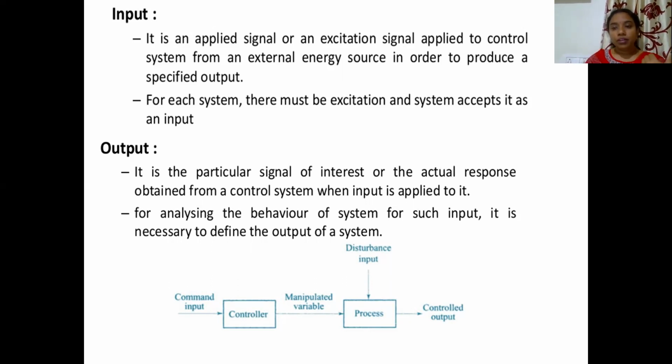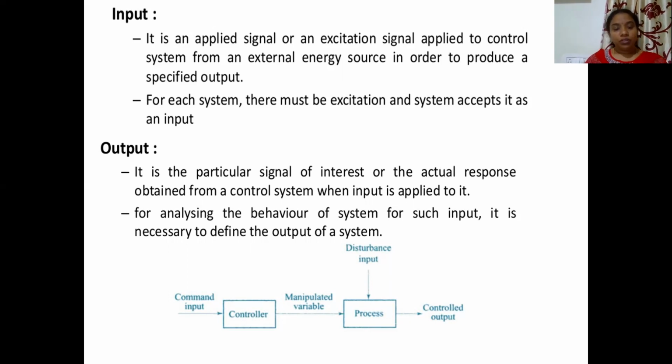So in order to obtain the desired output, first of all, I should give the input signal, right? It is an applied signal from an external energy source, applied to the system. So for each system there must be an excitation, and the system accepts it as an input. Okay, so we can call this an input.